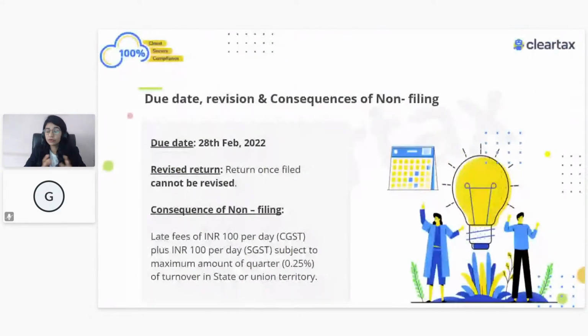Now, what if I don't file it? Assume my turnover is more than 2 crore. I was required to file this GSTR-9, but I have not filed by this due date, which is 28th Feb 2022. What are the consequences?